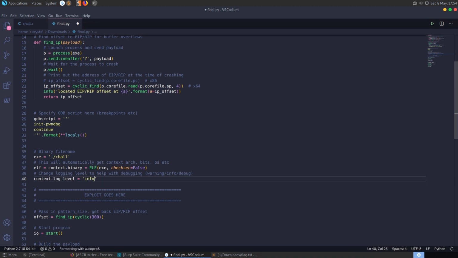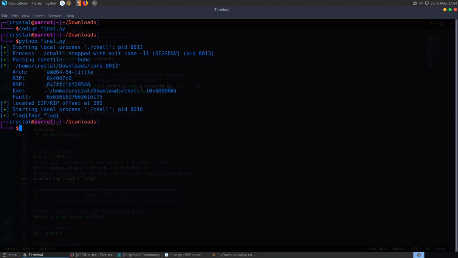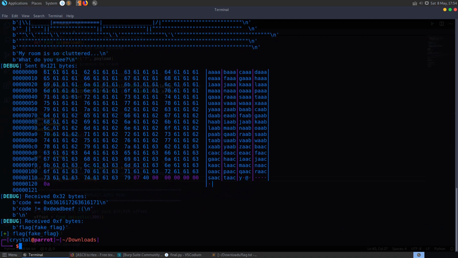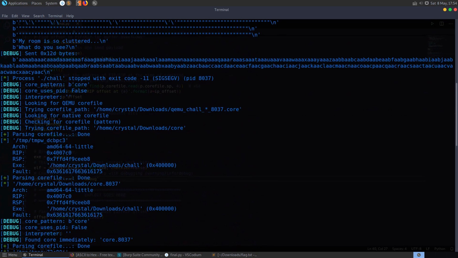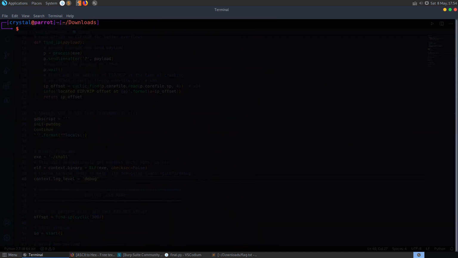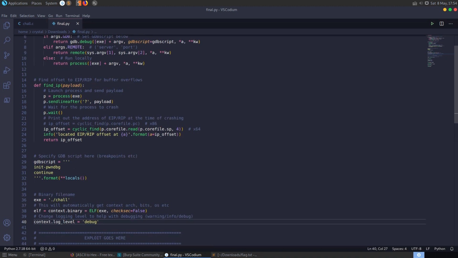So we can set this to info and run the script, and we don't get too much information here. But if our payload wasn't working and we wanted to find out what's going on behind the scenes, we can set this to debug and run it again, and we'll be able to see everything that's sent back and forth and try to work out: is something not aligned correctly, are we not reading in some lines that are being sent by the server, etc. Because sometimes when swapping between the local and the server version, there can be some minor changes needed in terms of reading lines and sending lines.